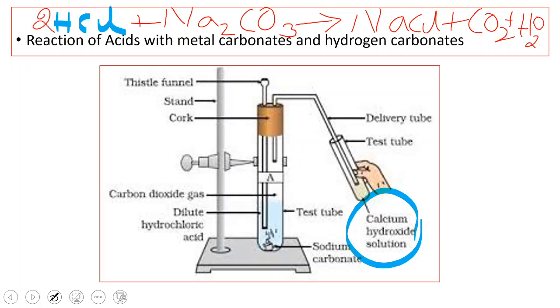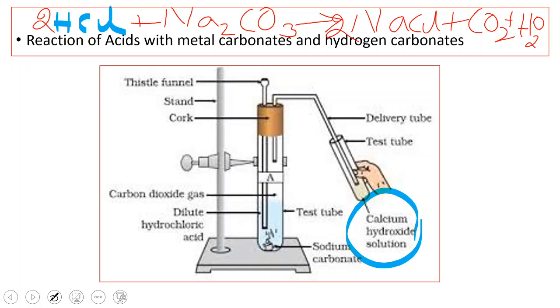To balance the equation, I will write 2 here, and here also I will write 2. Now this is a balanced equation. So acids react with metal carbonates to liberate carbon dioxide gas. In this activity, we passed the carbon dioxide through a delivery tube into another test tube which contains lime water. So this is the test for carbon dioxide. We want to test the gas liberated in this activity. The carbon dioxide was turning lime water milky.